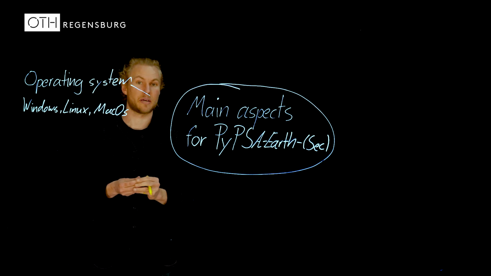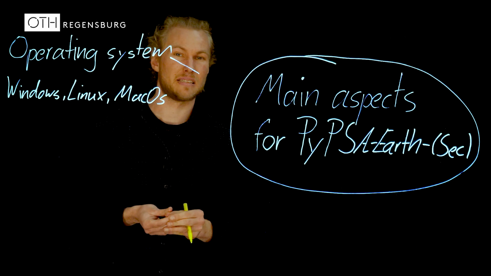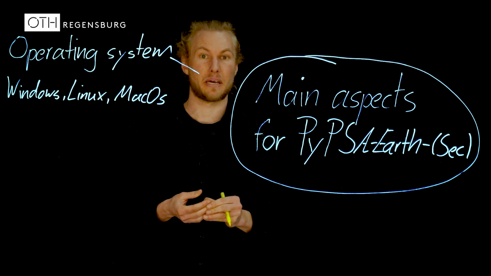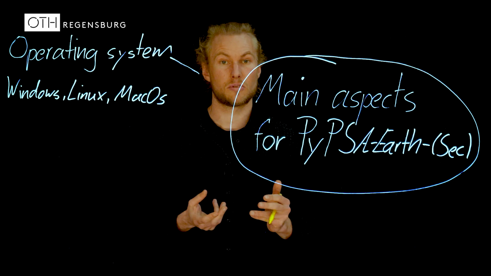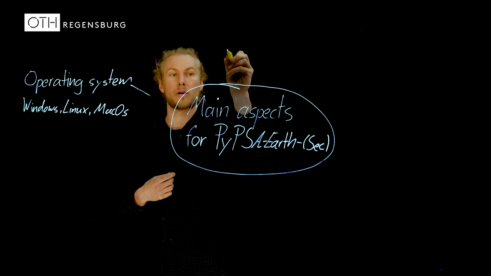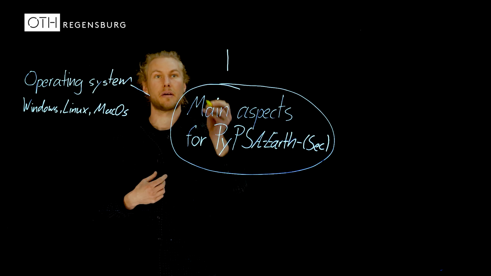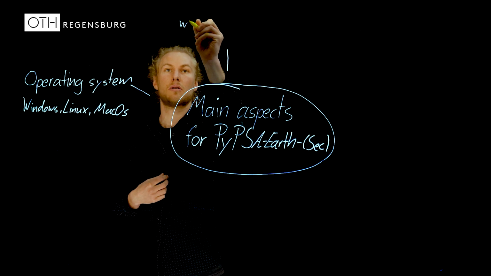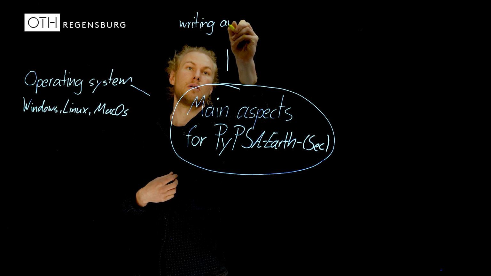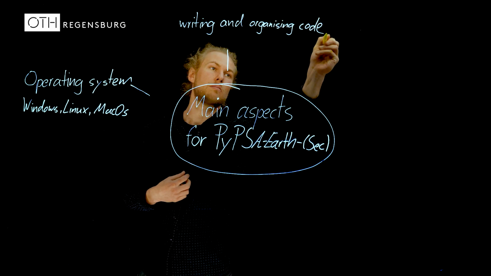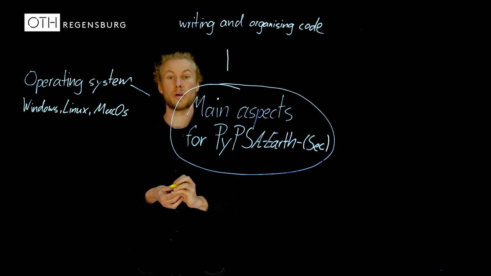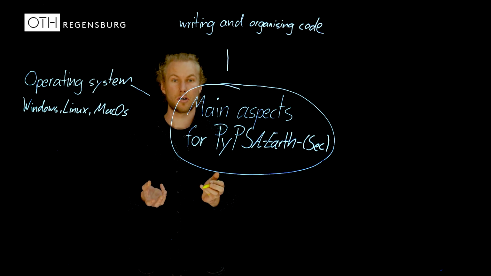your operating system. And since PyPSA is based on Python code, we also need a robust software actually for organizing and writing our code. And for this, we are using VS Code.